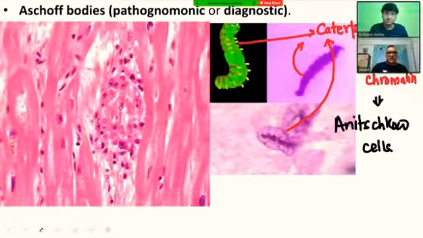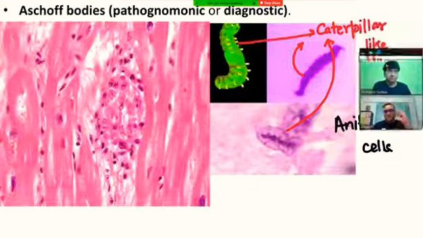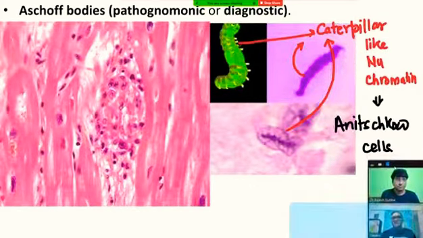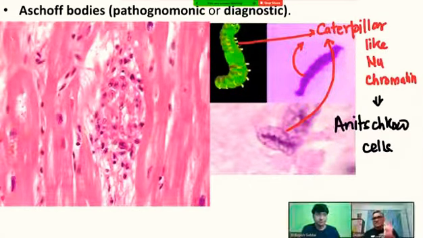And this area is the Aschoff giant cell. Remember, it is also called Aschoff bodies or Aschoff giant cells. I have written very boldly in the above column that Aschoff bodies or Aschoff giant cells are diagnostic of rheumatic heart disease, not the Anitschkow cells. Here I have written Anitschkow cells. Remember, Anitschkow cells